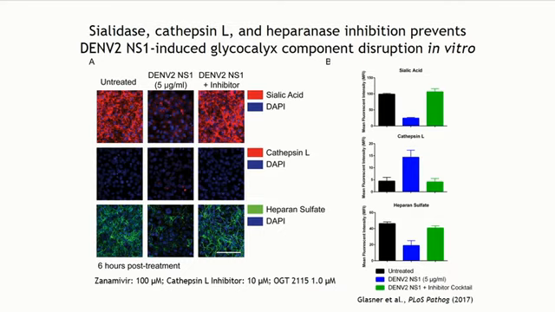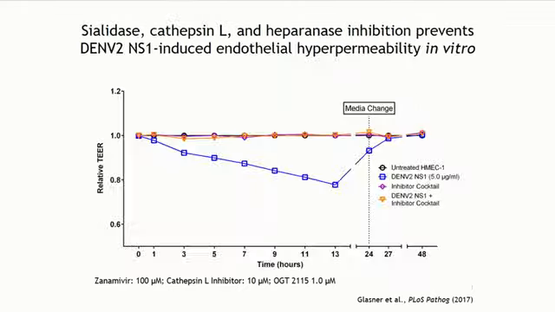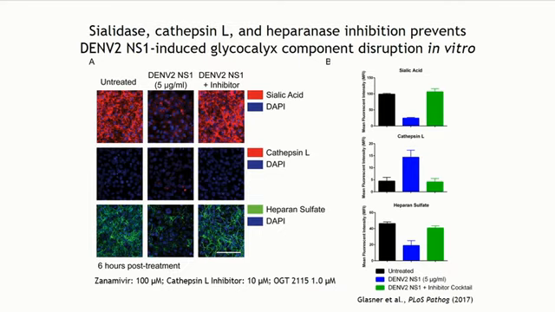And we looked at sialic acid, cathepsin L, and heparan sulfate expression on the surface of cells. And what we find is that dengue NS1 induces a decrease in sialic acid expression on the surface of endothelial cells, an increase in the expression of cathepsin L activity. I know it's a bit hard to see, but it's all quantified over here. And then we also see a decrease in heparan sulfate expression on the surface of dermal endothelial cells. Now, when we treat with the same inhibitor cocktail that I showed you here, we see reversal of these effects. We see normal distribution of sialic acid and heparan sulfate and a return to basal levels of cathepsin L activity in the cells, suggesting to us that these enzymes are involved with some of the glycocalyx-specific effects that we're seeing in endothelial cells.